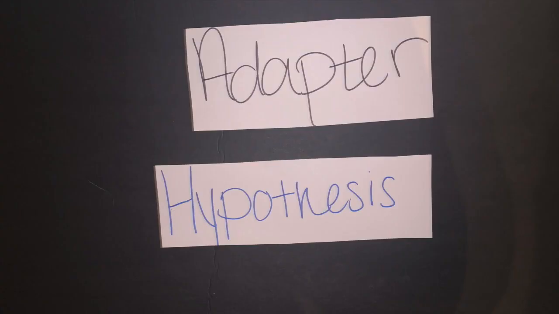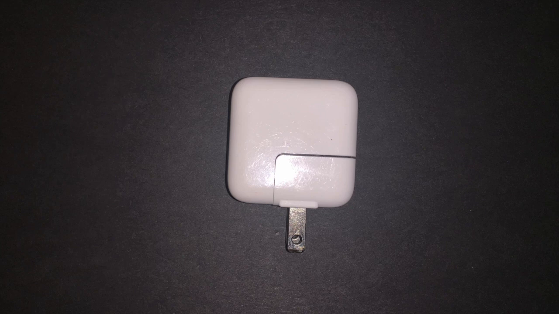Today, the topic of discussion is the adaptive hypothesis. This theory was used by Francis Crick to propose the function of the tRNA in the cell. Before we move further, let's go over the definition of an adapter. An adapter is defined as something that acts as an intermediate to connect things that aren't normally found together. For example, a plug or a bridge.